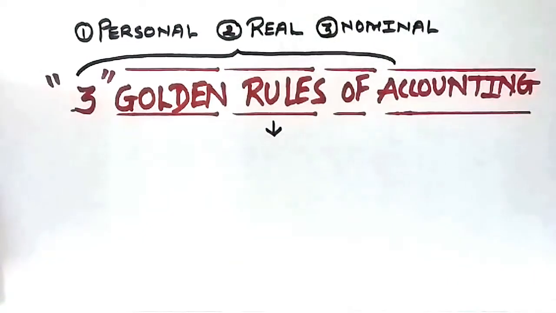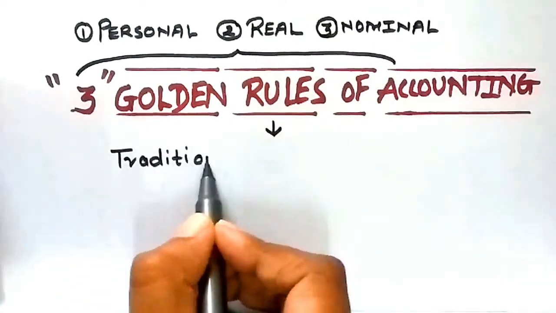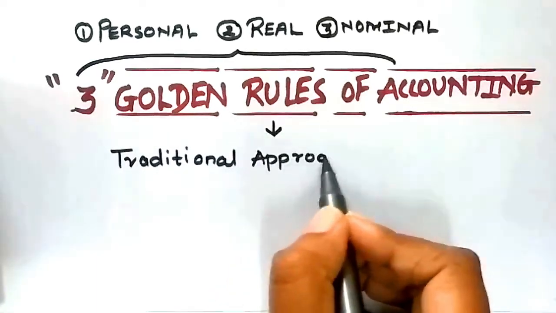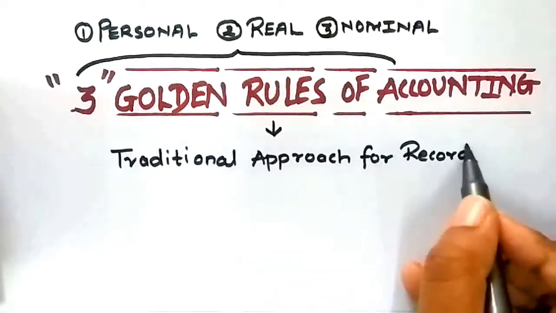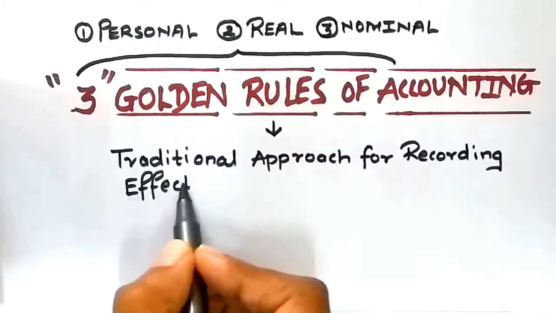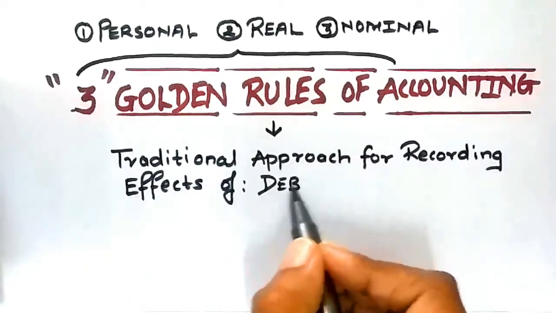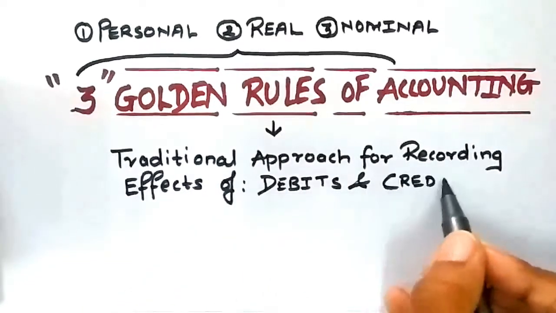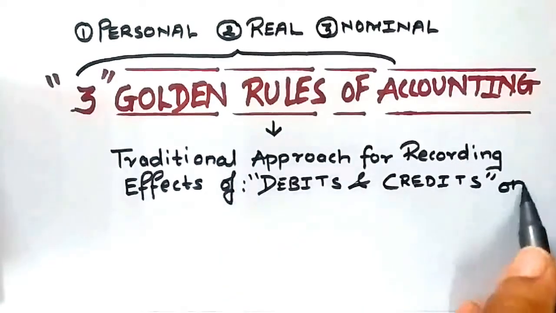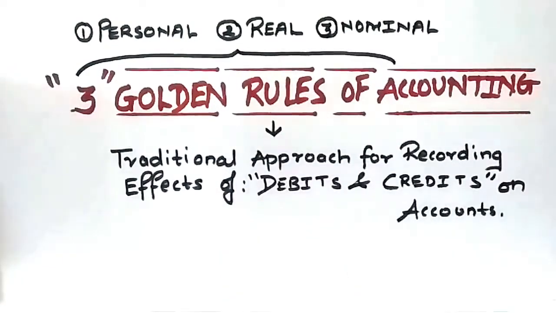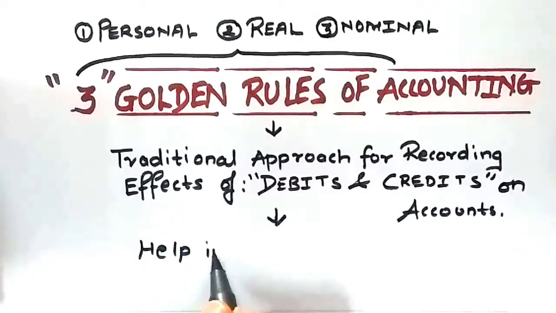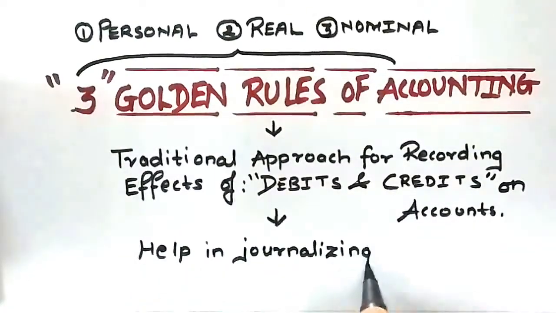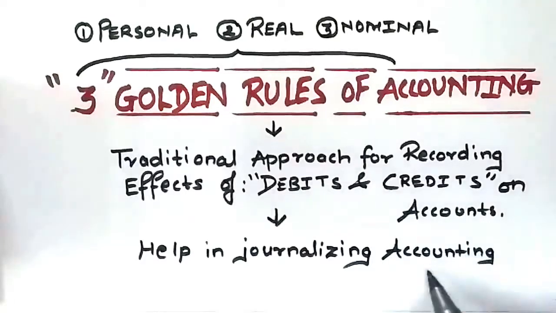Okay, so let's continue. These golden rules of accounting form a traditional approach for recording the effects of debit and credits on accounts. These rules help us in journalizing accounting entries.